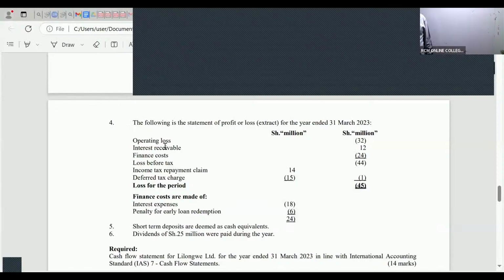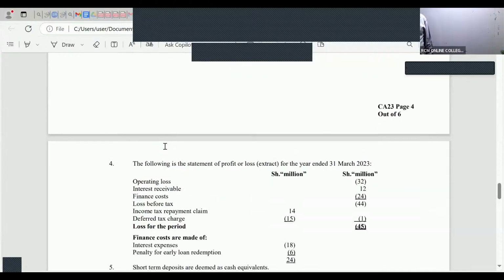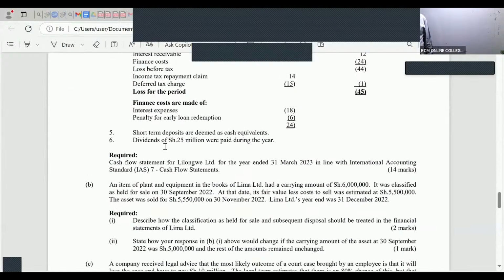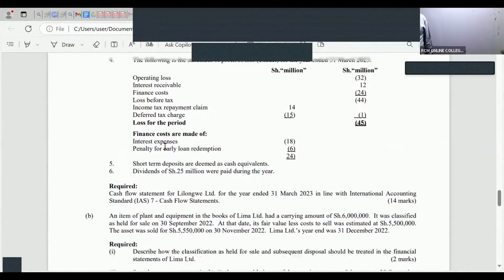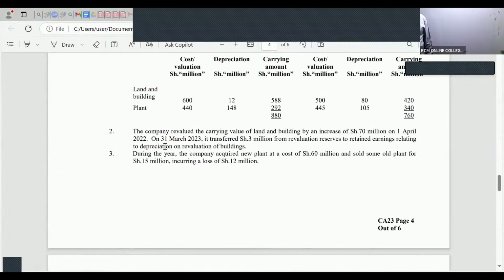I have this question paper courtesy of, was it Muganda who shared? I mean, that was also very good. So in this case, ladies and gentlemen, this is free marks. I cannot get it wrong. I will get everything balancing here. So if you look at your note number 3, what have they told us? During the year, the company acquired new plant at 60. Free marks there. So we brought in a new plant.